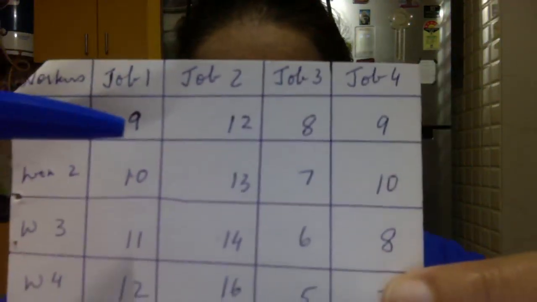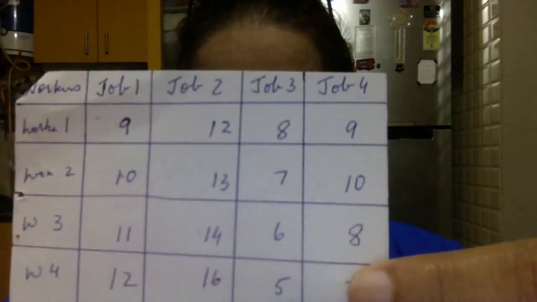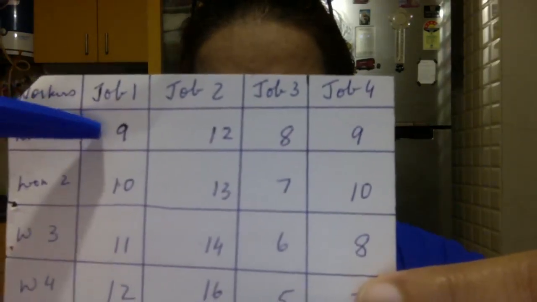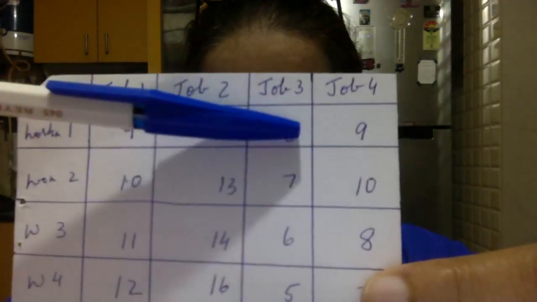So first we did row deduction. Row deduction means we saw 9, 12, 8 and 9. The smallest is 8, sorry. We remove 8 from 9, 8 from this, like this. Here we should get 1, 4, 0 and 1. Accordingly, I'll show you the matrix that we got next. We got 1, 4, 0 and 1. That is as per this first problem.